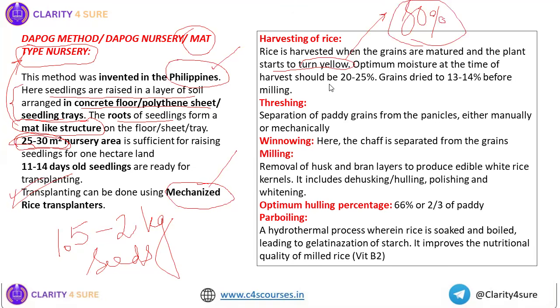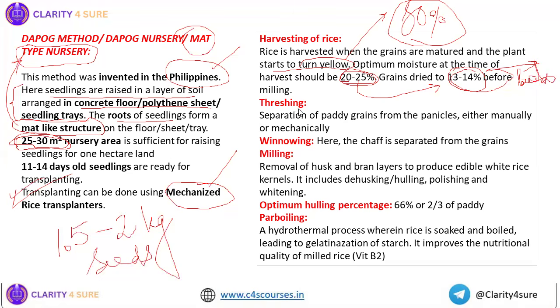At the time of harvesting, the moisture content in the grains should be 20 to 25 percent. This moisture content is then reduced to 13 to 14 percent before milling. That means before going for post harvest processing, we need to reduce this 20 to 25% moisture content to 13 to 14%. Otherwise there will be breaking, rice will break. That is why we go for drying of the rice.